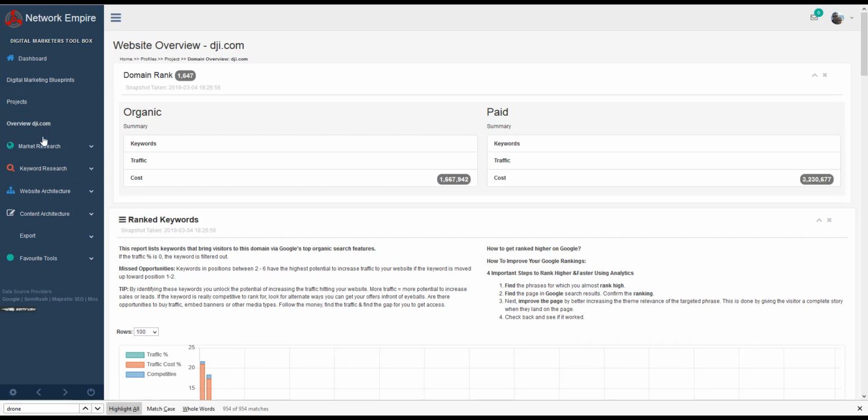Now the process, this is basically the process I go through. When I start a digital marketing blueprint, I add my top competitors, and it's usually the top three. I don't care if they've got a footprint or not. I just add them to see if they've got one. I don't want to have all my competitors. There's no point in doing that because everyone's targeting the same thing, which means you're going to start getting duplications of keywords across all the competitors, and there's no point in doing that.